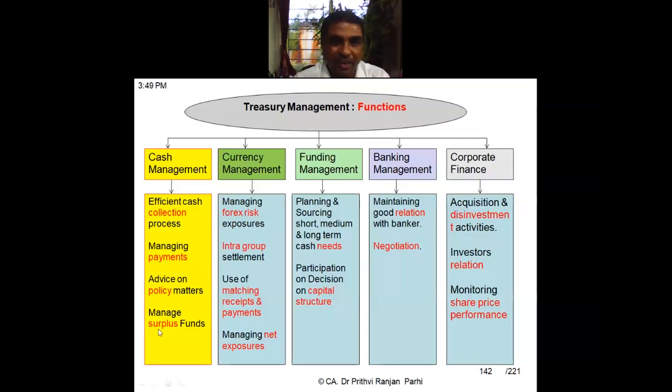So that aspect is also dealt under currency management. The use of matching receipts and payments. If payments and receipts can be matched, then exposure can be reduced. Risk can be reduced. Suppose you have to receive $1,000. If you can match it with an equal payment of $1,000, the receipt and payment will be automatically matched. So you are not affected by foreign currency fluctuations. Are you getting this point?